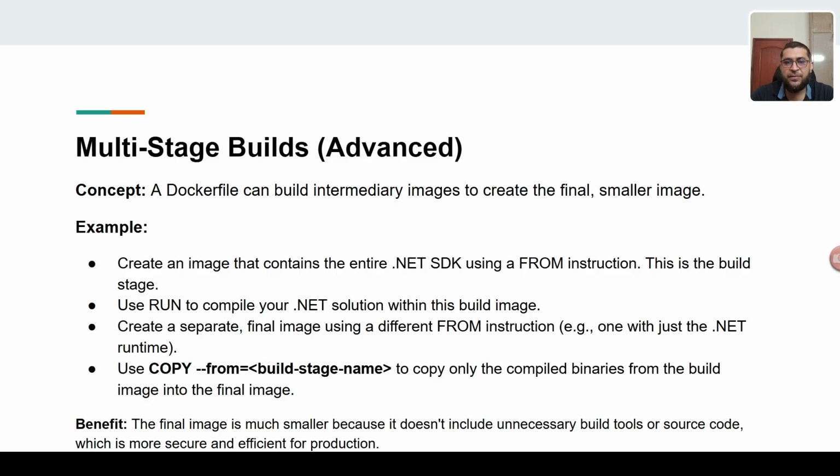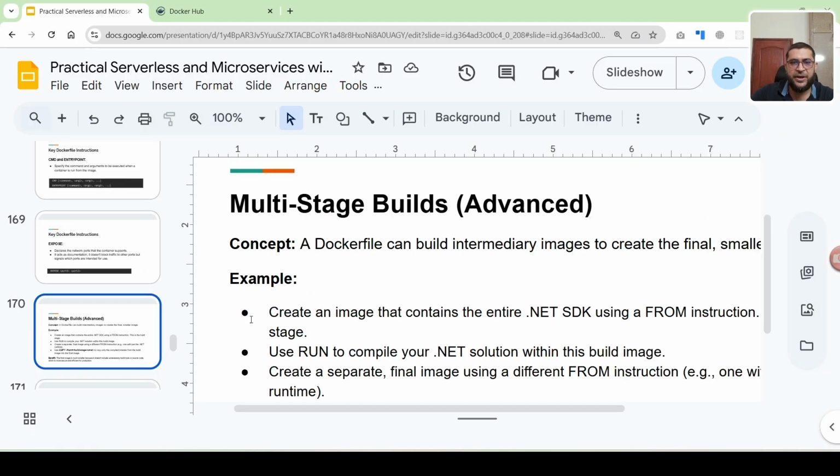And use COPY --from=build to copy only the compiled binaries from the build image into the final stage. So what is the benefit of this? The final image is much smaller in size because it does not include unnecessary build tools or source code, which is more secure and efficient for production level. So if you want a production-level setup, using a multi-stage build is highly recommended. So for example, I will go back to my Visual Studio.